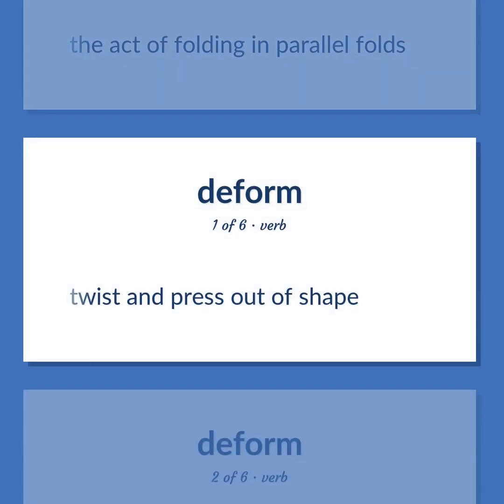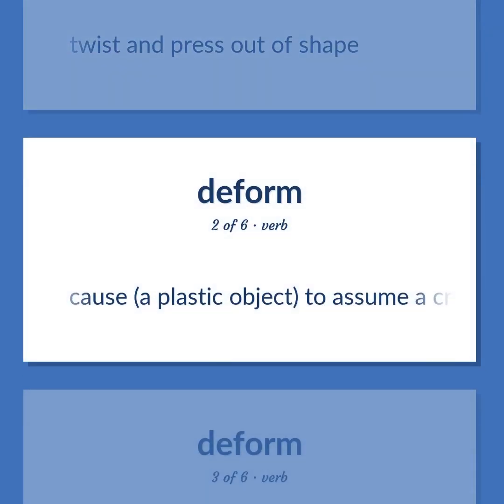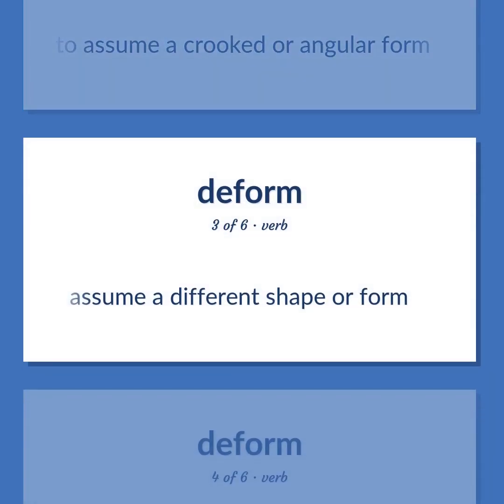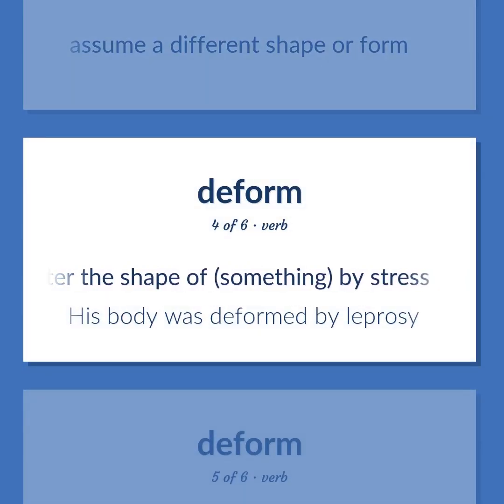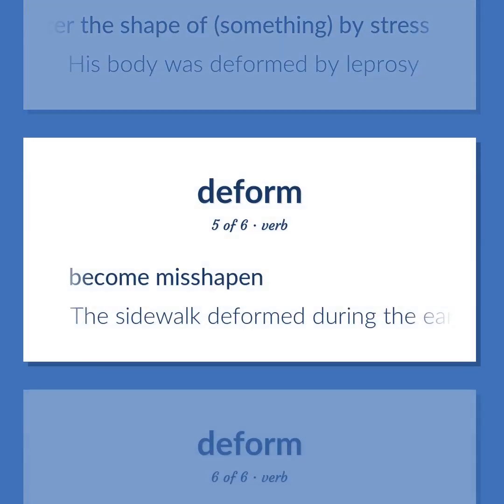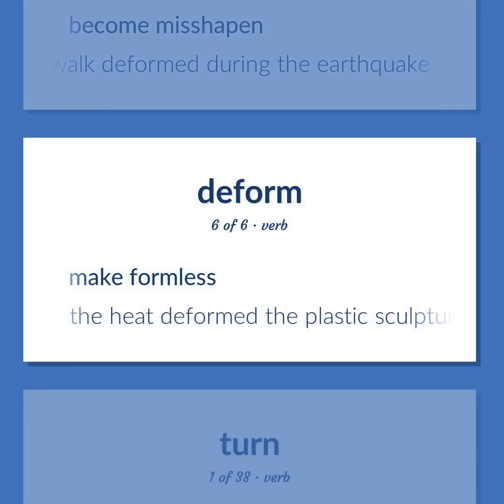Twist and press out of shape. Cause a plastic object to assume a crooked or angular form. Assume a different shape or form. Alter the shape of something by stress. His body was deformed by leprosy. Become misshapen. The sidewalk deformed during the earthquake. Make formless. The heat deformed the plastic sculpture.